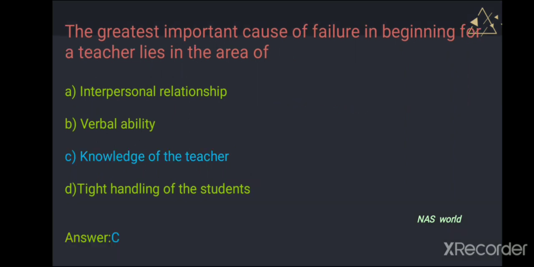It's knowledge of the teacher. C, it's the knowledge of the teacher. As we know, even if the teacher does not have knowledge, having interpersonal relationship or verbal ability or tight handling of the students is of no use. The main thing is the teacher must have sufficient knowledge about the subject. Then only are interpersonal relationship, verbal ability or tight handling of students of any use. So the main thing is the knowledge of the teacher. Without the knowledge of the teacher, it's a great failure in the teacher's life at the beginning.